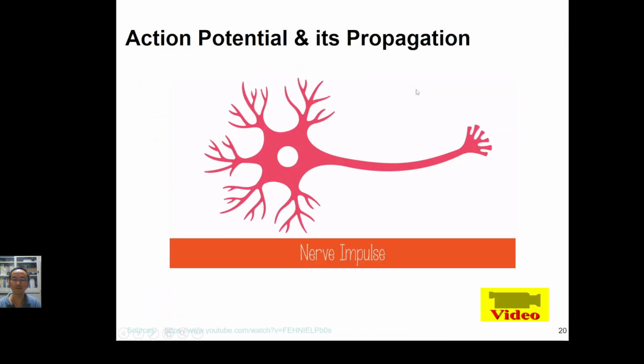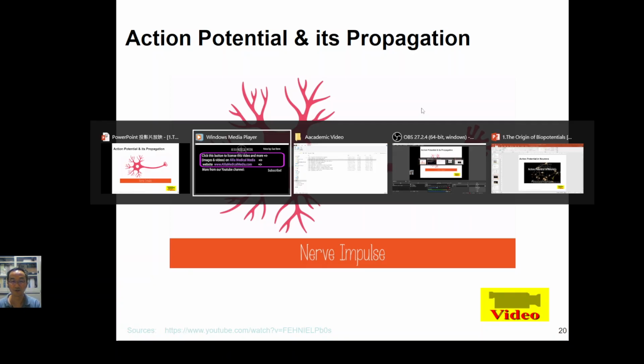Okay. So right now, let us have a look at how the action potential is propagated on the nerve cell. Okay. So let us have a look here.